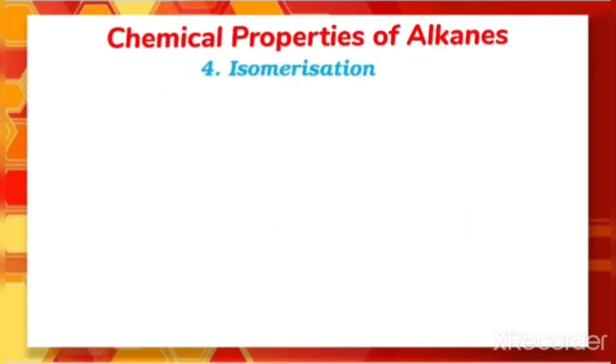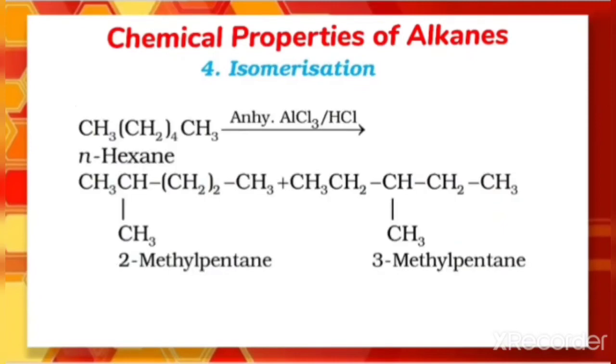Next is isomerization. We are familiar with the word isomer. So what is isomerization? That means one isomer can be converted into another isomer. That is n-hexane. n-Hexane is a straight chain compound, a 6 carbon alkane straight chain. That is in the presence of anhydrous AlCl3.